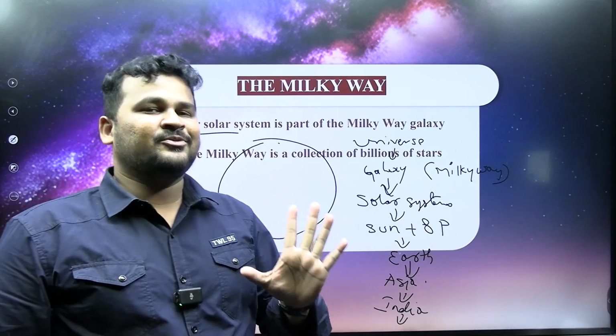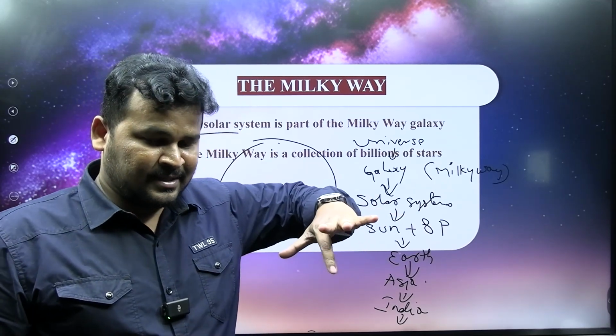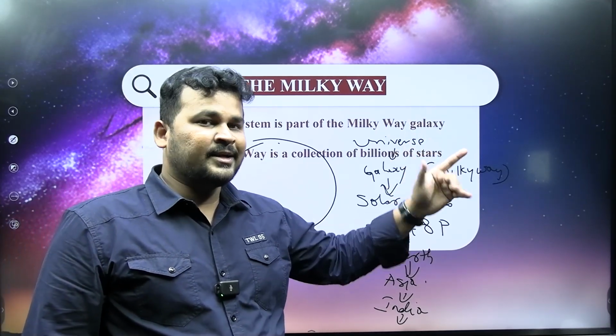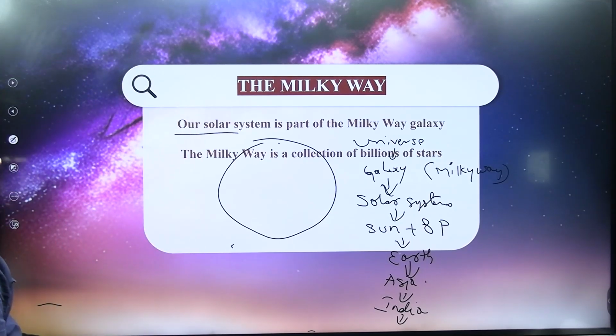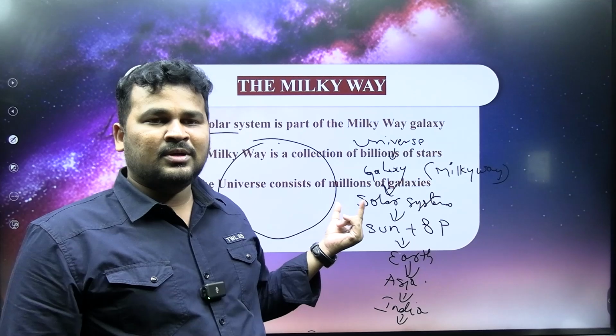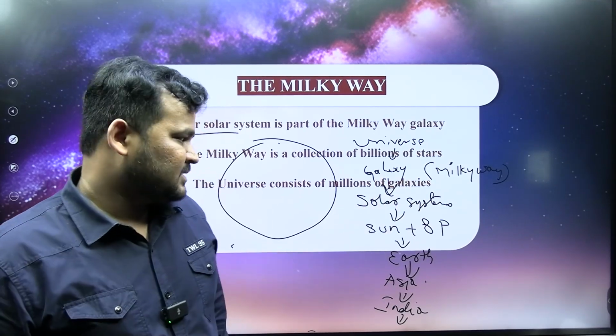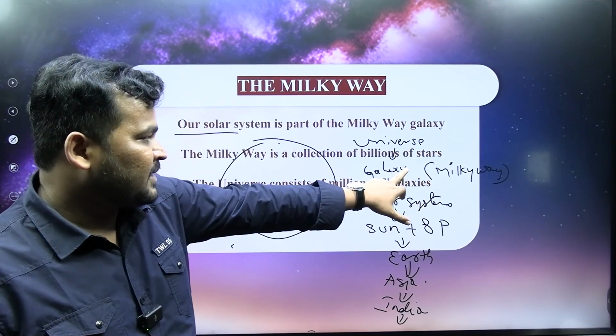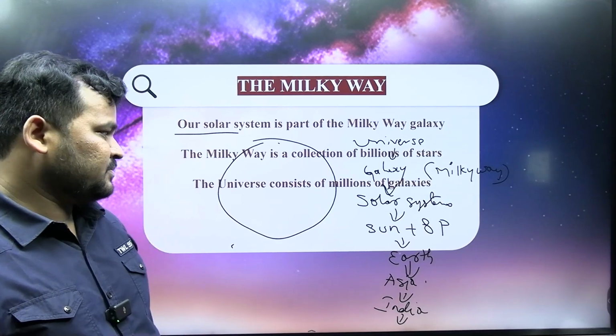The sun is only one among them. The universe consists of millions of galaxies.